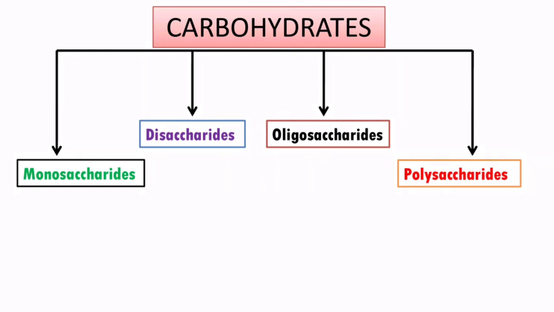Coming to the third group, that is oligosaccharides. Carbohydrates that have more than 3 and up to 10 sugar units are called oligosaccharides. Another way to define oligosaccharides is: carbohydrates which on hydrolysis form 3 to 10 sugar units are called oligosaccharides. Examples are maltotriose, stachyose and verbascose.